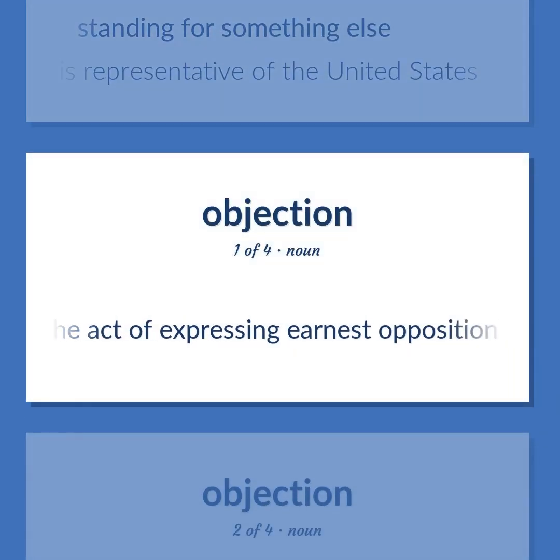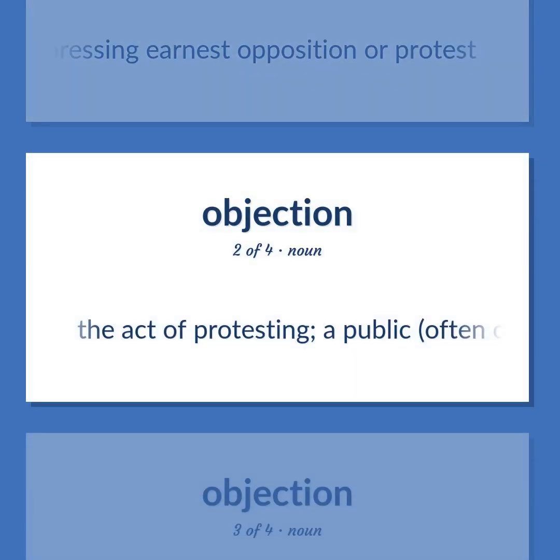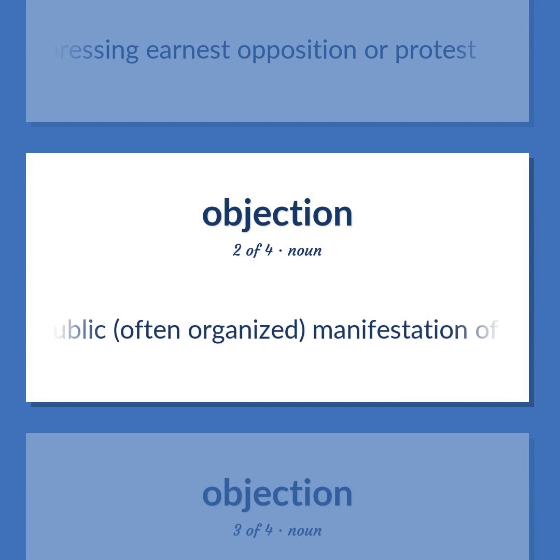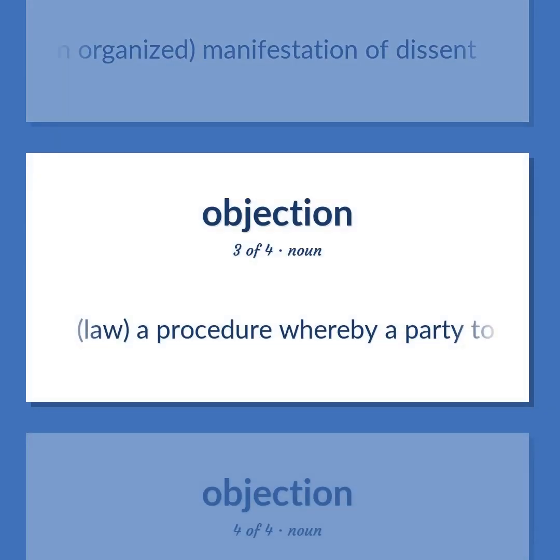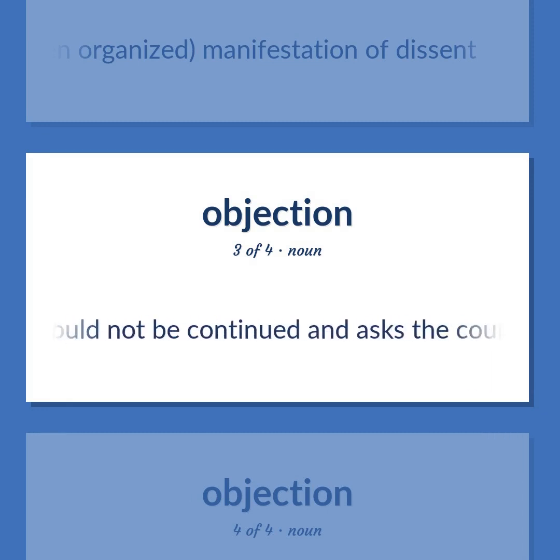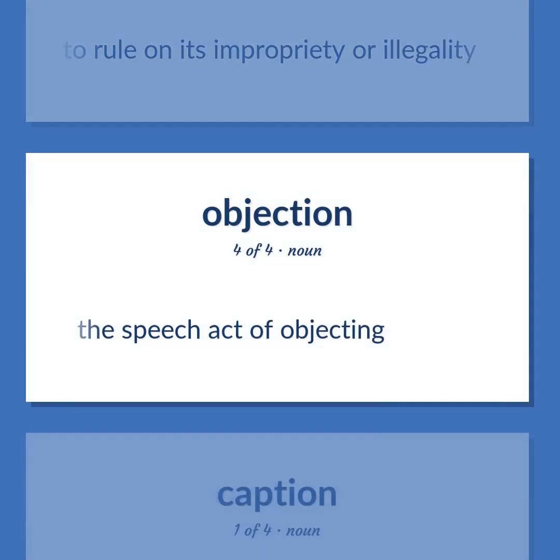The act of expressing earnest opposition or protest. The act of protesting. A public, often organized, manifestation of dissent. Law. A procedure whereby a party to a suit says that a particular line of questioning or a particular witness or a piece of evidence or other matter is improper and should not be continued, and asks the court to rule on its impropriety or illegality. The speech act of objecting.